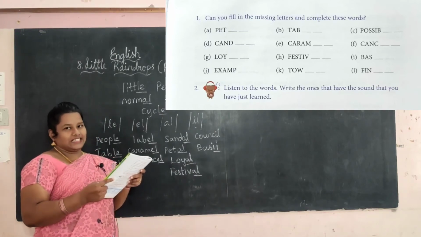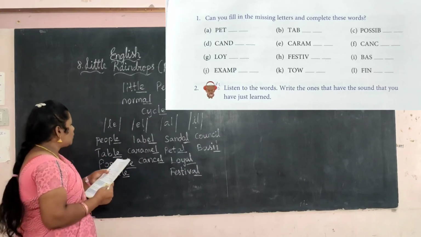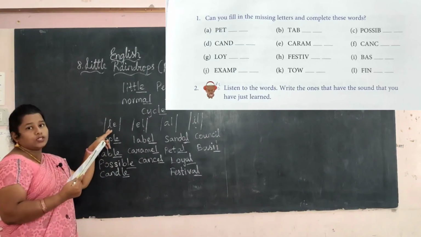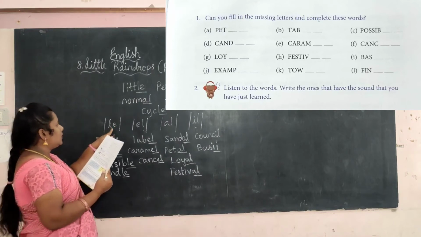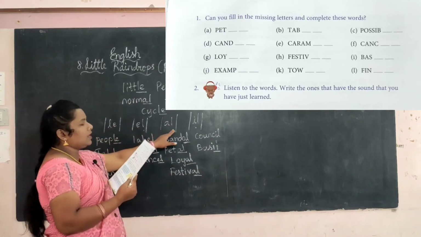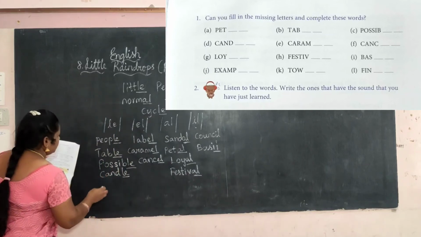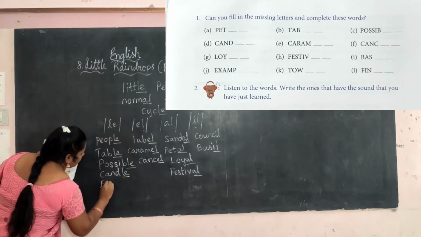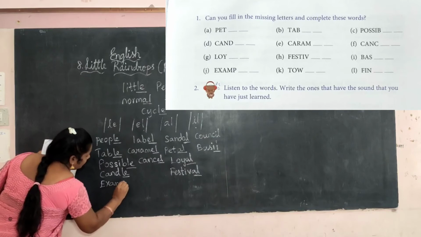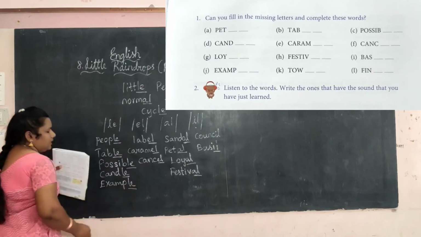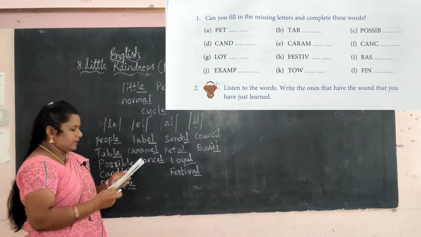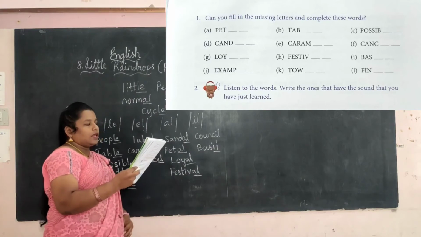Yes, it is very easy, right? Example. So which pronunciation, which sound will come here? LE or EL or AL or IL. Which one is correct here? Yes, example. LE sound is correct. So we want to write LE. Okay, next one.